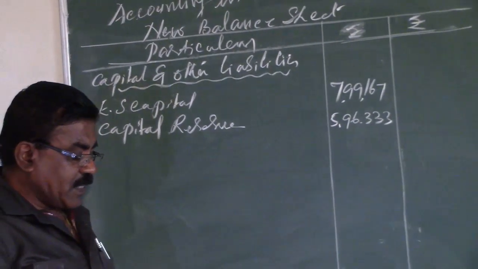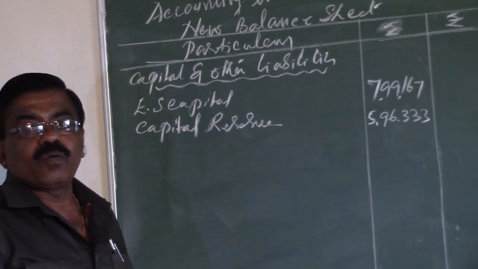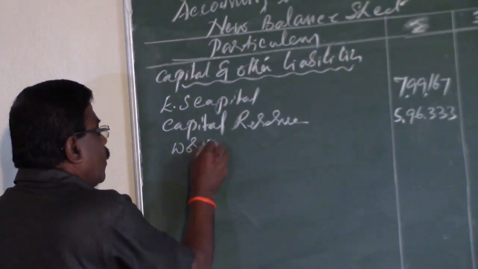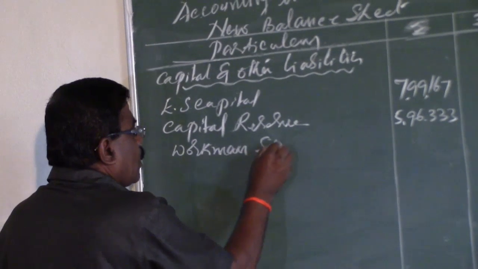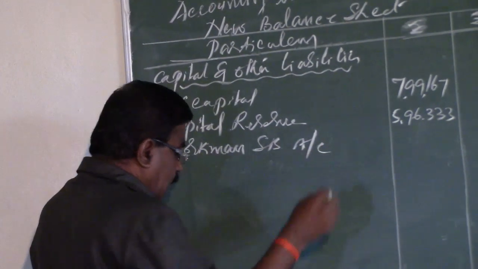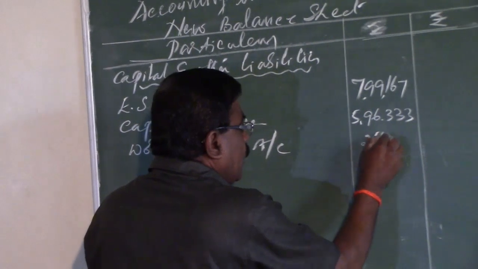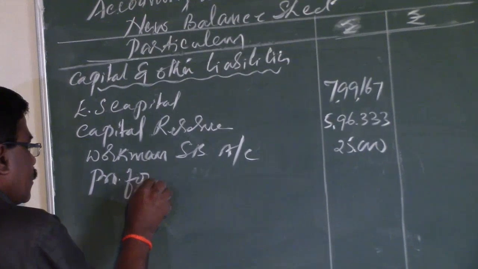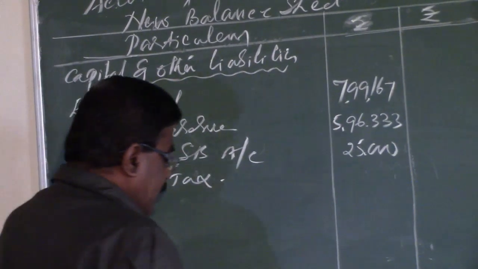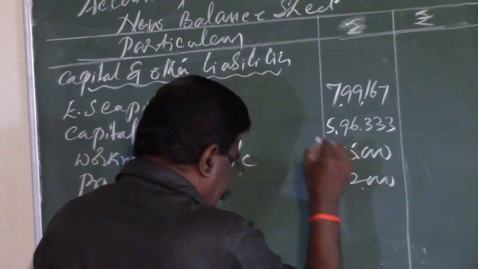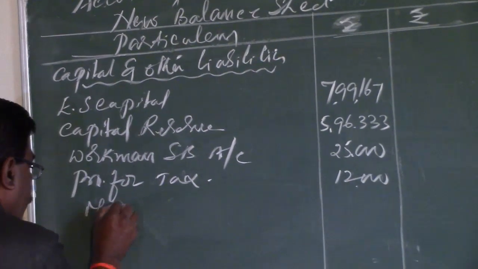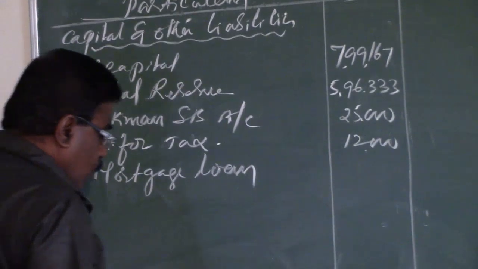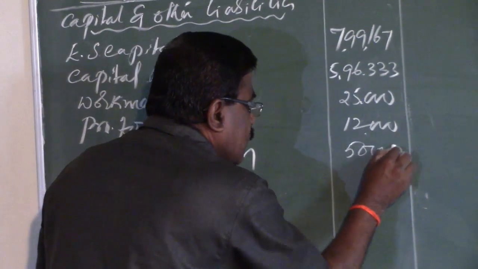After displaying the capital reserve, the next are the outside liabilities taken over from the vendor company. Workmen's savings account amounted to rupees 25,000. Then provision for tax amounted to rupees 12,000. Then mortgage loan amounted to rupees 50,000.